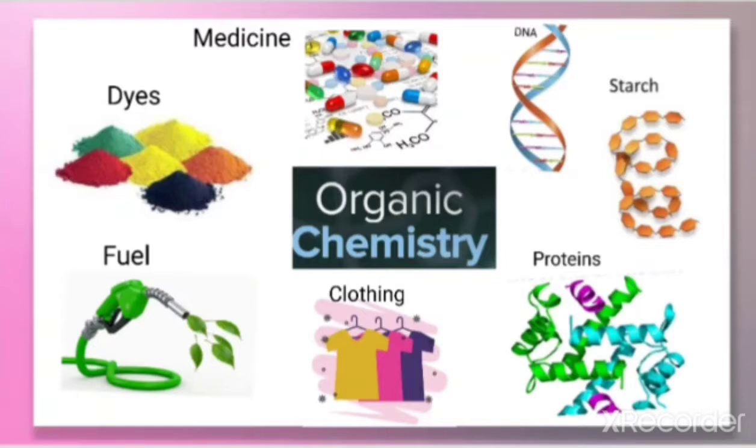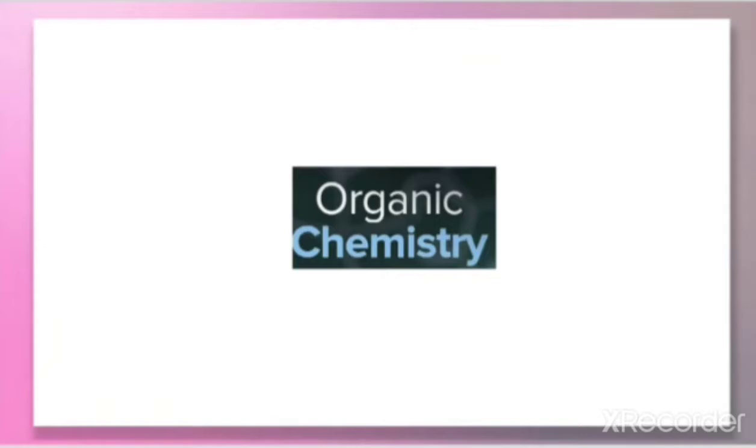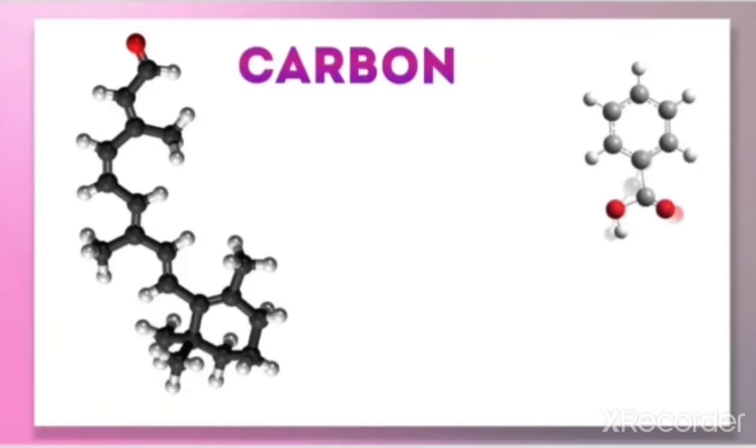The genetic information which is passed by DNA and the important food, that is carbohydrate, all these are actually organic compounds. So let us discuss more about organic chemistry, which is based on compounds made up of carbon.